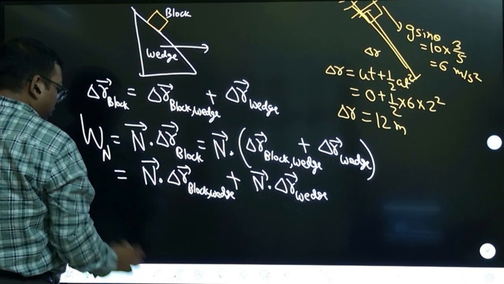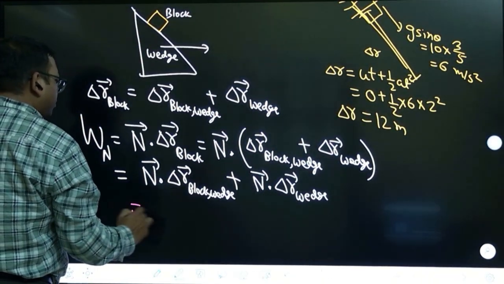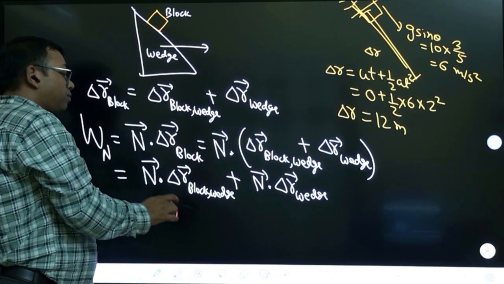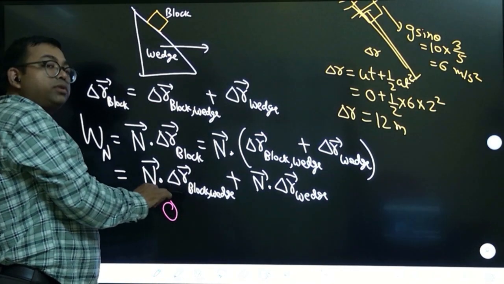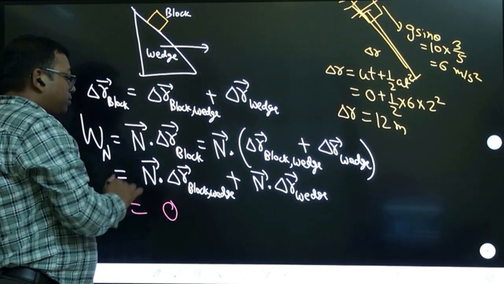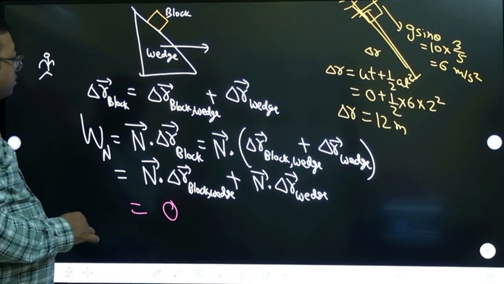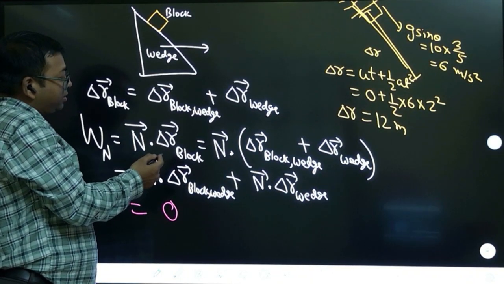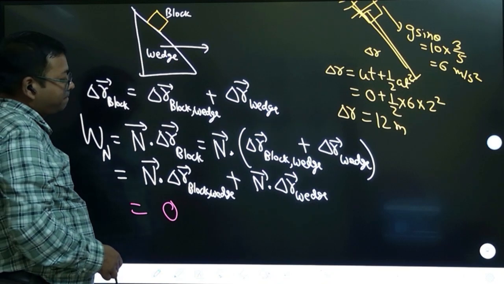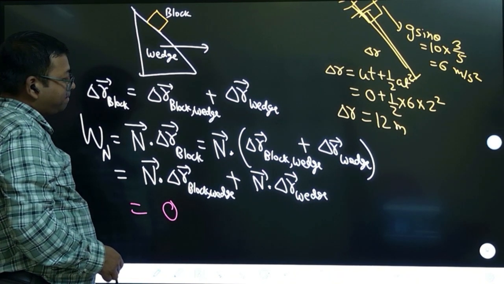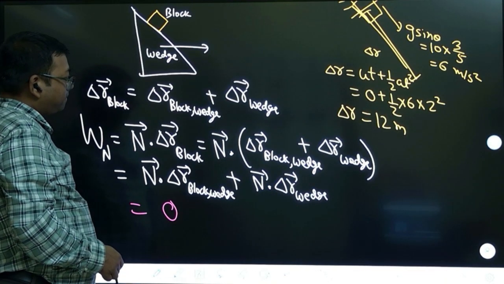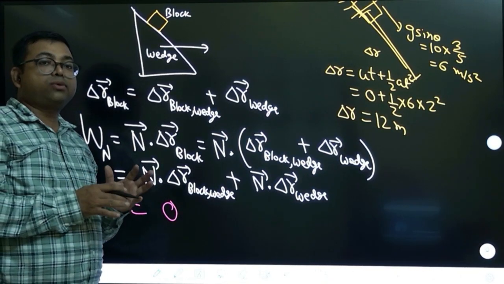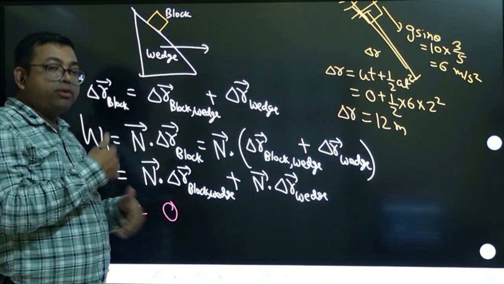Now this term is going to be 0, that we already know, because normal on the block is acting perpendicular to the surface and this displacement is parallel to the surface. Work done is dot product of force and displacement. We have to calculate work done by normal force. You understand the question? We have to calculate work done by normal force.